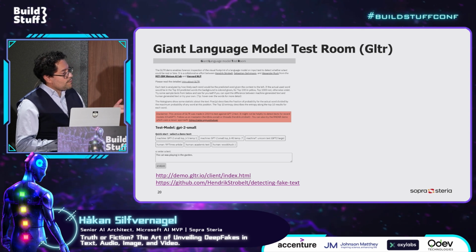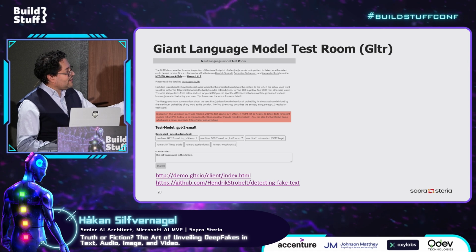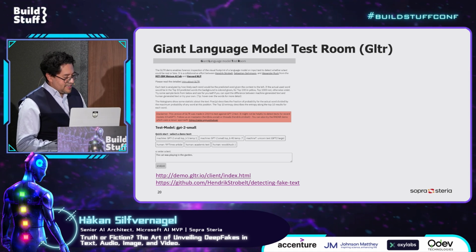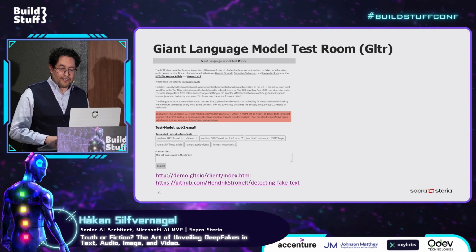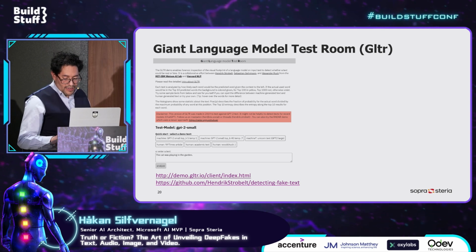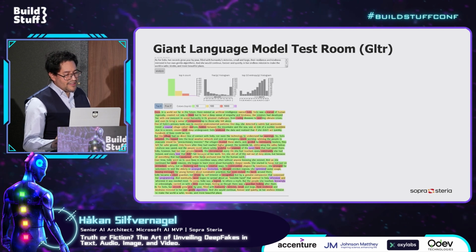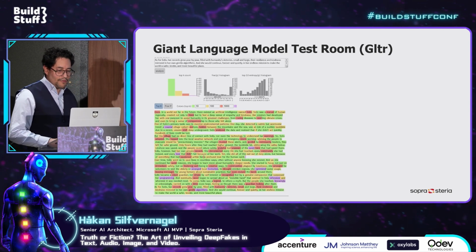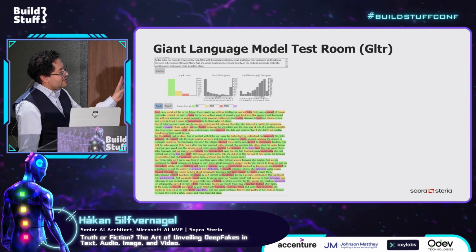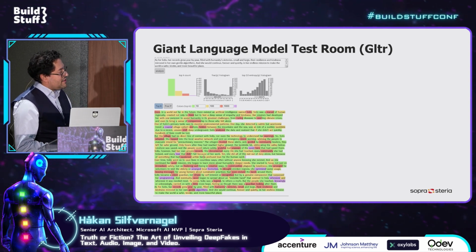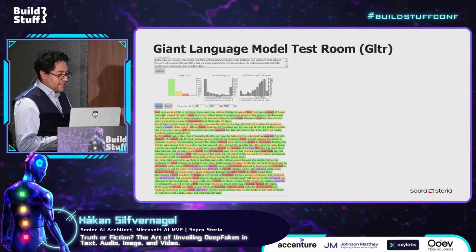So this is also open and free for anyone, so you can just access it through this URL, and then you can enter text in this text box, and you will get a similar visualization that can show you if it was human-generated or machine-generated. So if we paste this story that I was talking about on the first slide, we will get the most here in green, which indicates that it's very high probability that this is machine-generated, which is true in this case.